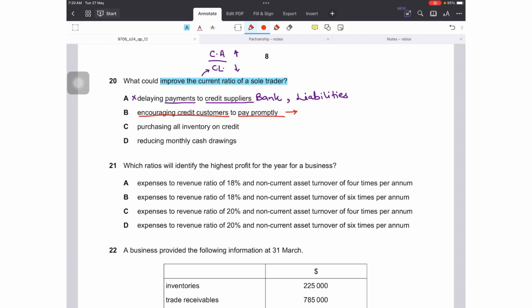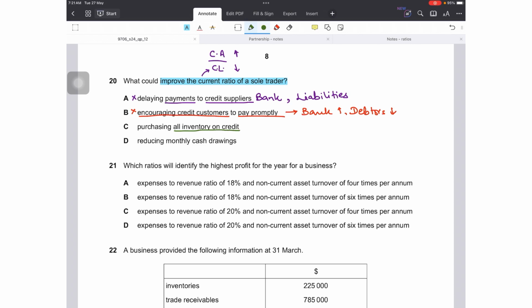If they make a payment on time, my bank or cash position would improve, but at the same time my debtors would reduce. So an increase in one asset and a decrease in another simultaneously doesn't improve my current ratio, as there is no change in current assets. So this is also not right.